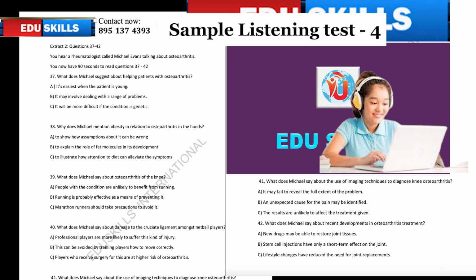A lot of people say there are very high knee joint replacement rates in Australia, for example, because people do a lot of running in an attempt to keep fit. But this is another myth. In fact, studies show that for the majority of people, running's helpful in terms of stopping the onset of osteoarthritis. Though if you're a marathon runner, you do potentially place yourself at some risk.